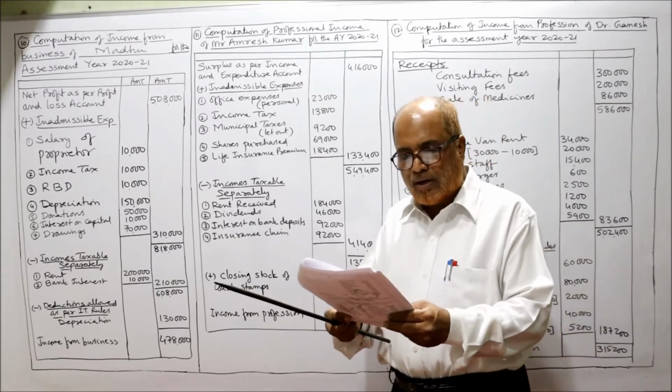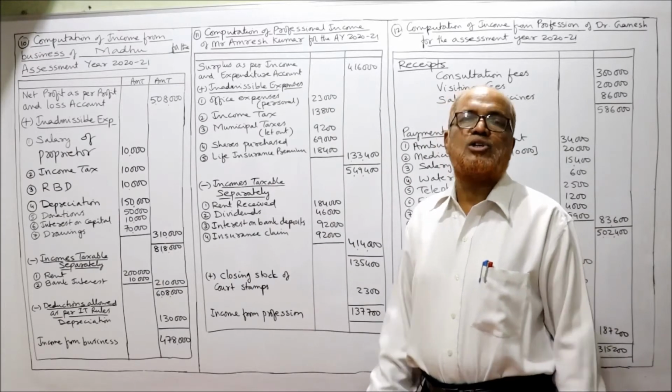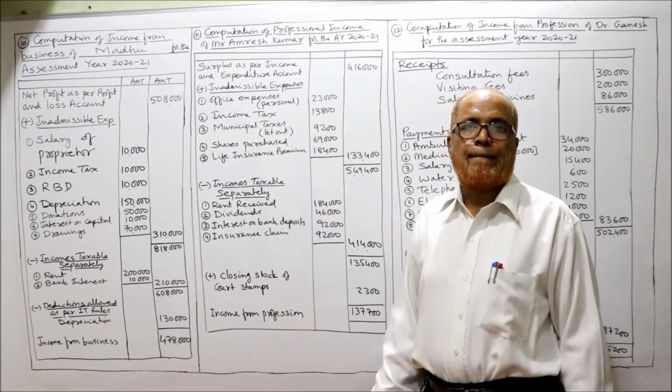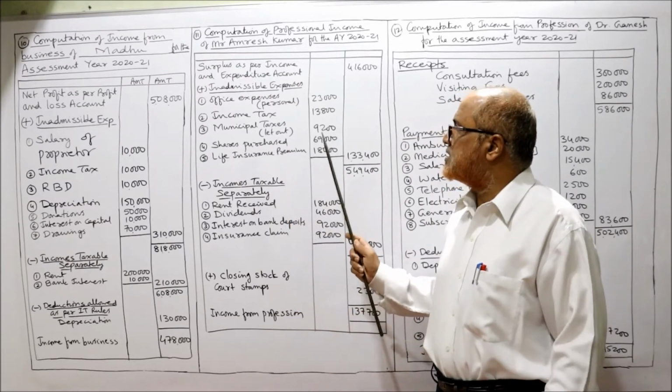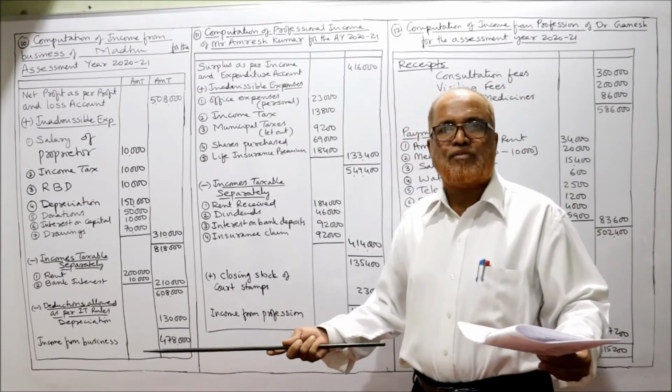Traveling expenses allowed, telephone charges allowed, shares purchased, it's a capital expenditure. When shares are purchased, it is an asset. So capital expenditure disallowed. Shares purchased 69,000. Books and journals allowed. It's a professional expenditure.